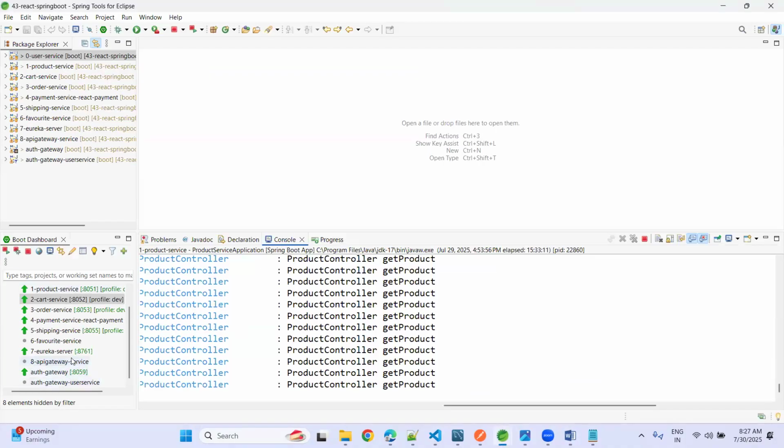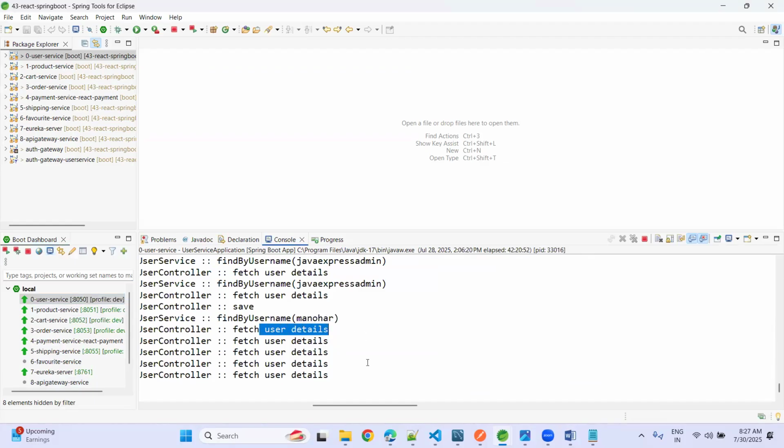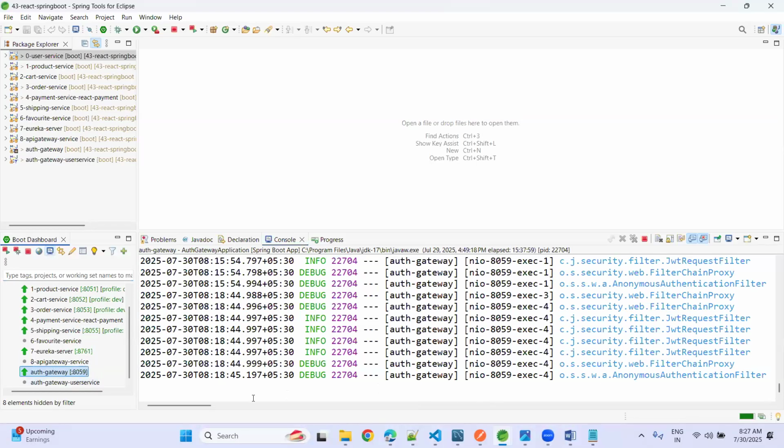Now see here, if you go to the user service, fetch user details here. Logs I am not printing. I think in the auth gateway I am already printing, if I'm not wrong.